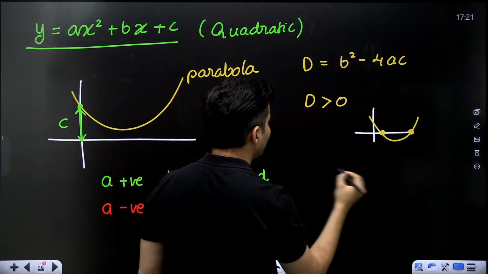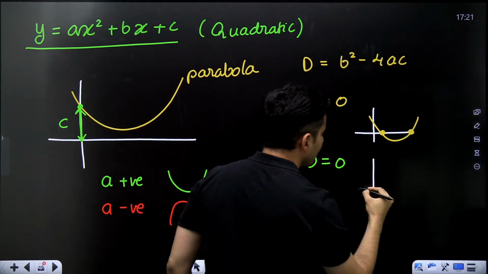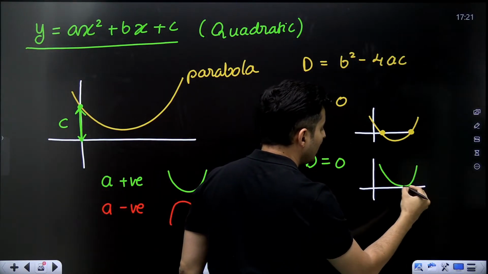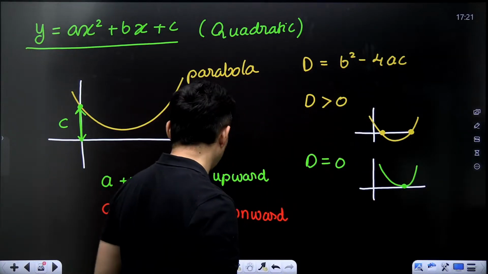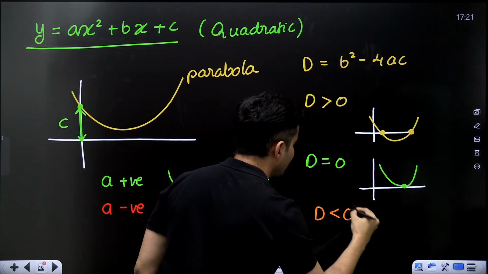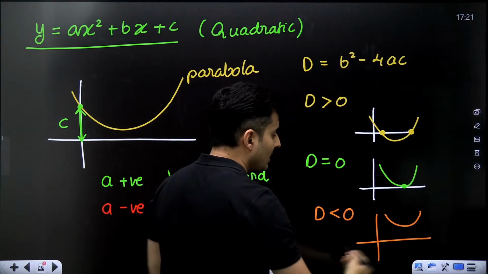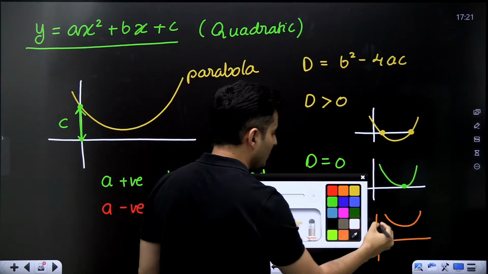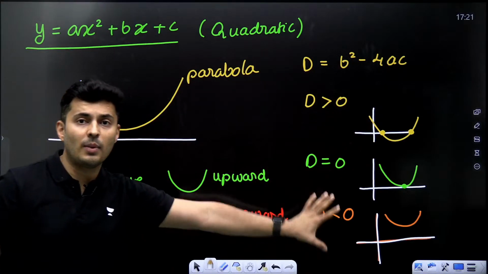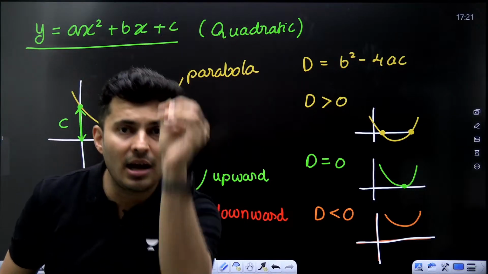But if the discriminant is 0, then the graph will only just touch it once and go. And if discriminant is less than 0, my dear warriors, then it will never touch the x-axis. It will just go above it. Keep this in mind while drawing quadratic equation graphs, which is nothing but a parabola.